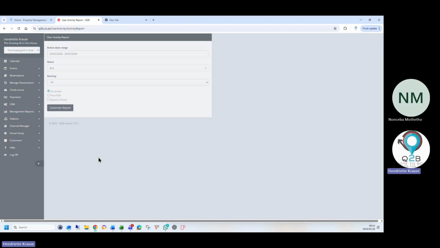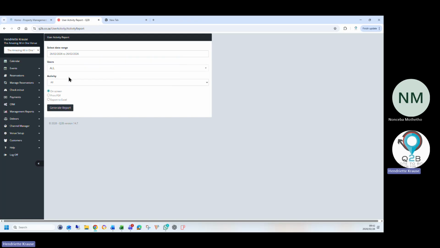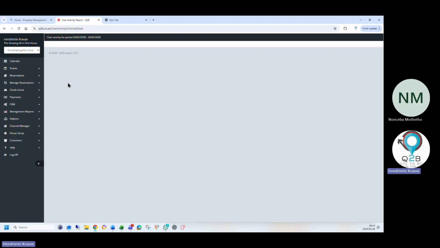What's also nice under management, you can see any user activity, what was done by a specific user, or you can check all your users, any activity that they've done. So you can select one activity, and the system can show you who did it, what they did, and everything from there.